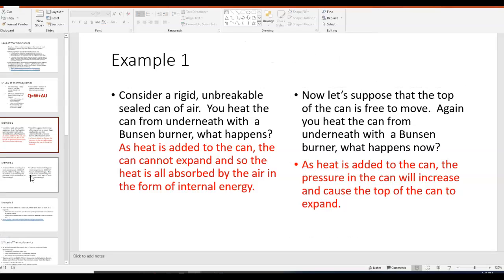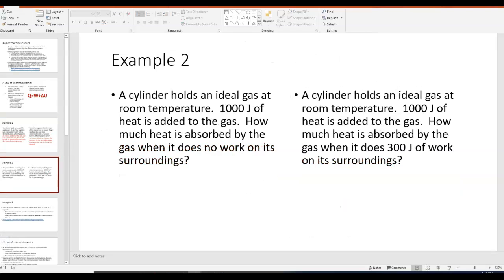Okay, so example 2. Example 2 says a cylinder holds an ideal gas at room temperature. 1,000 joules of heat is added to the gas. Now, first of all, 1,000 joules of heat. Remember, heat is Q. How much heat is absorbed by the gas? The heat being absorbed by the gas is going to be our delta U. That is our unknown.